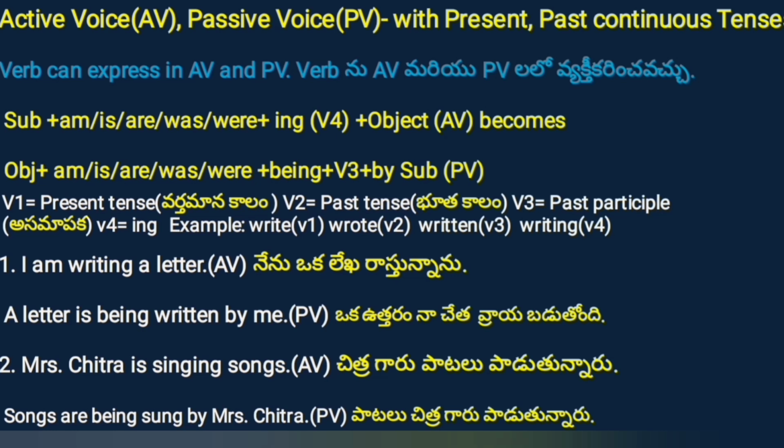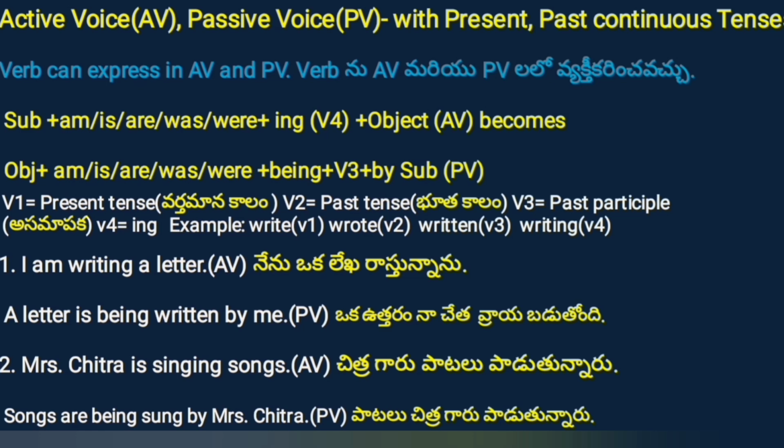Example 1. I am writing a letter. నేను లేఖ రాస్తున్నాను. So I is the subject, am is the auxiliary verb, writing is the main verb with the ing form. A letter is the object. I am writing a letter. నేను ఒక లేఖ రాస్తున్నాను. It is active voice.